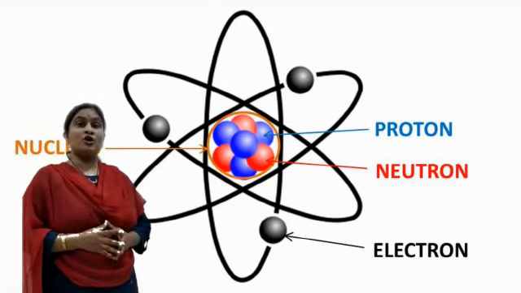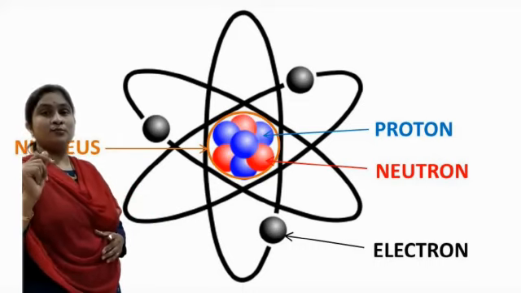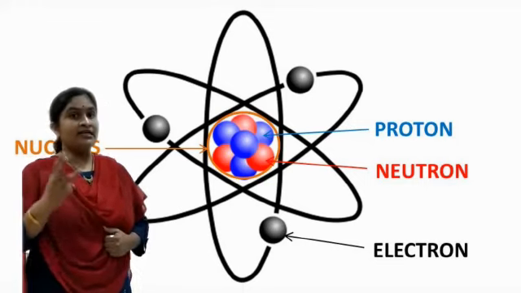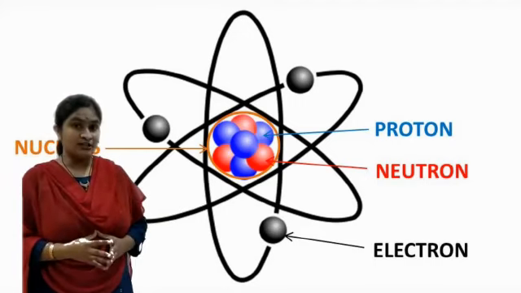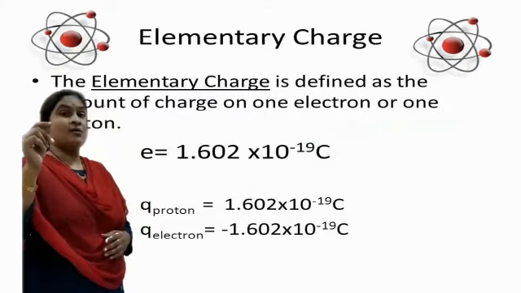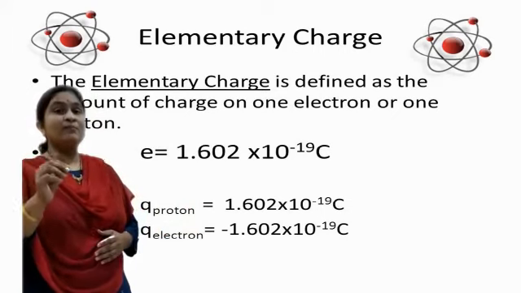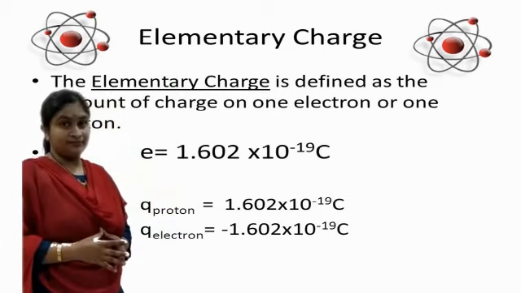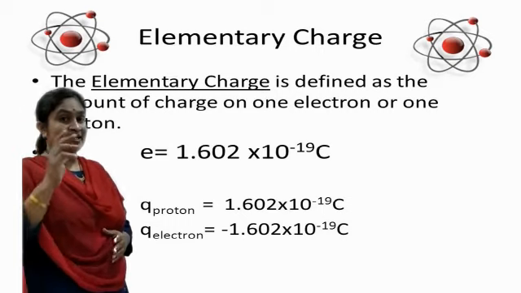You know about the atom? That atom is made up of three components. The three basic components are, very first, the proton, which is positively charged. Second is the neutron, which is chargeless, and the third, which is a very important particle, is the electron, which has negative charge. Now as the word charge is there, we should know the charge possessed by that particle. Yes, the proton has 1.602 into 10 raised to minus 19 coulomb charge. The same charge is possessed by an electron, but with a negative value.